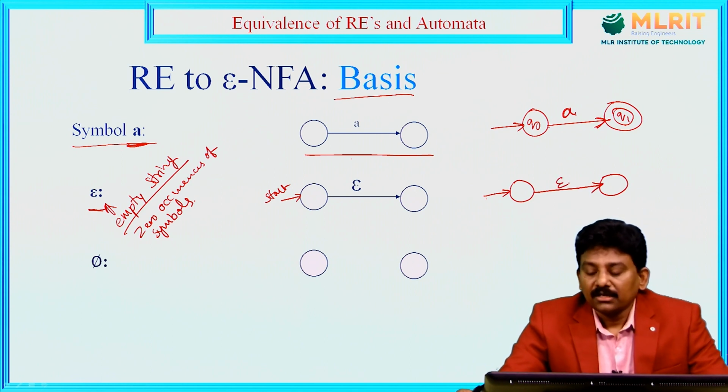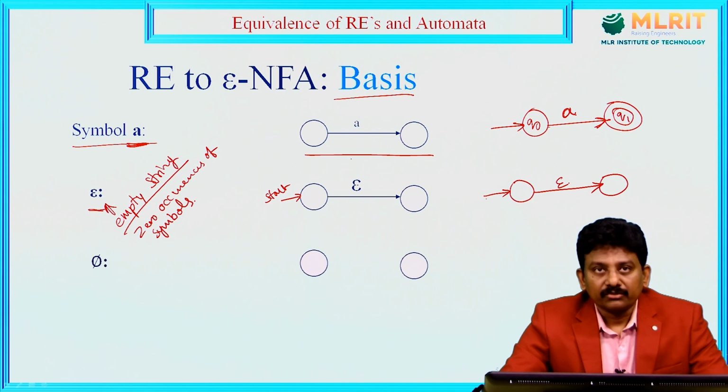That means without consuming any input, we can move from one state to the other state.